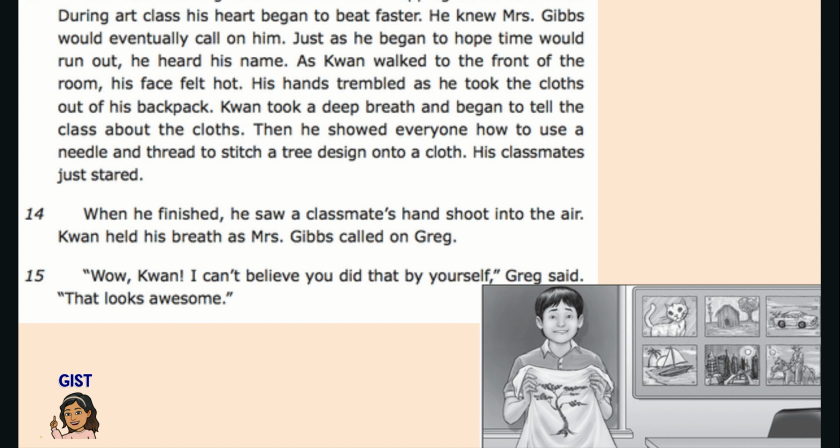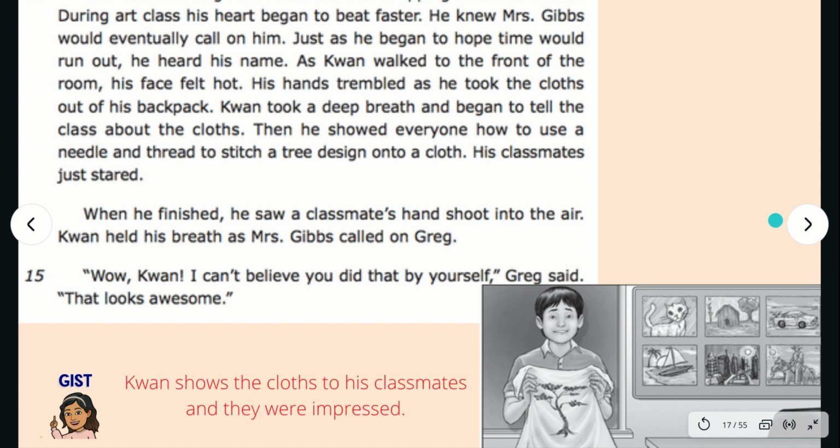Now that we just finished reading this section of the passage, try your best to write a gist statement about this section. My gist statement is that Kwan shows the cloths to his classmates and they were impressed.